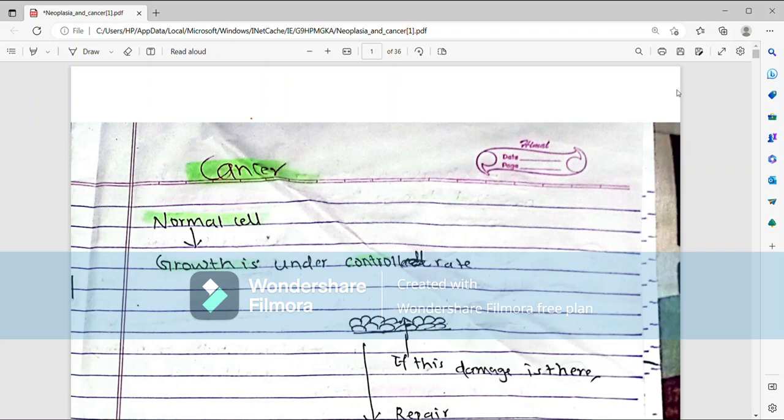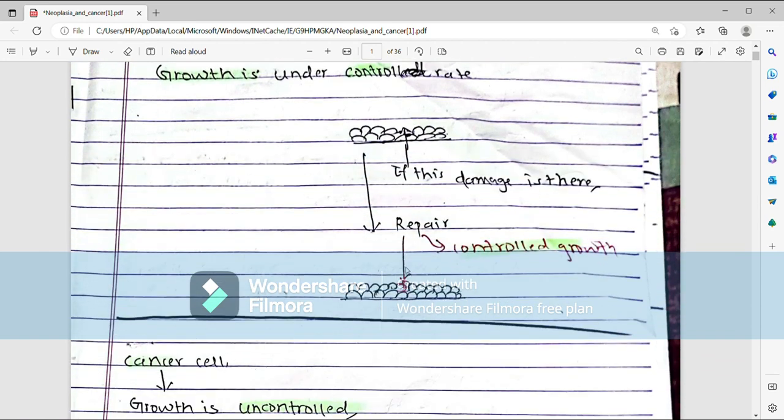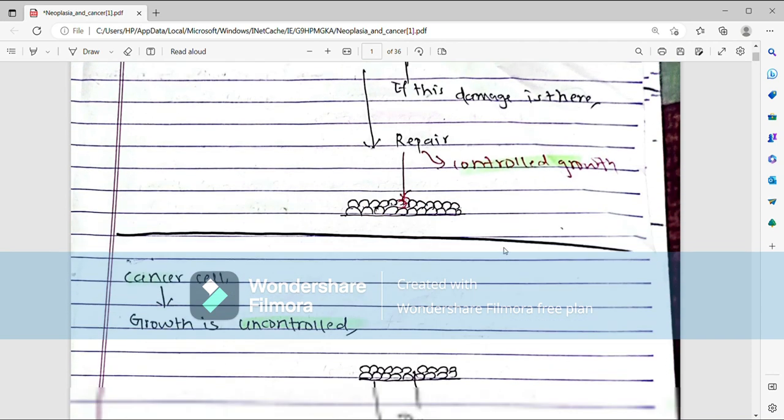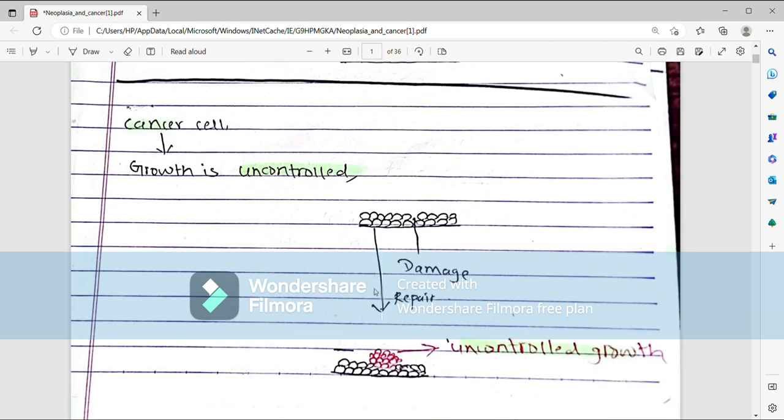Today we are going to talk about hallmarks of tumor. In a normal cell, the growth rate is controlled. Normally, if there is any damage in a cell, the repair is by controlled growth. But in a cancer, in a malignant cell, growth is uncontrolled. For example, this is a normal cell and here is damage. Then the repair will lead to this kind of growth, that is uncontrolled growth.